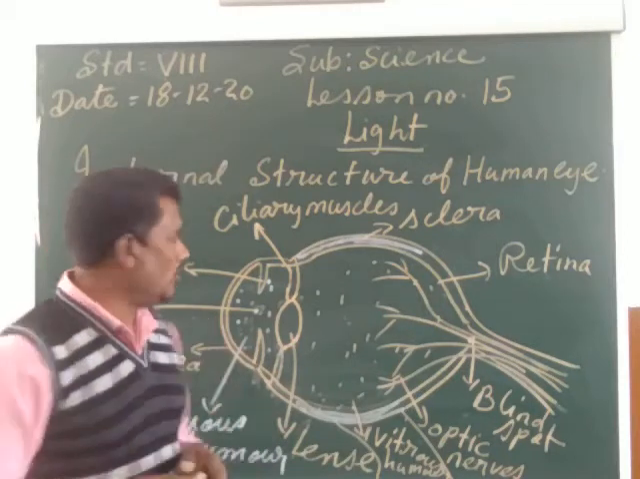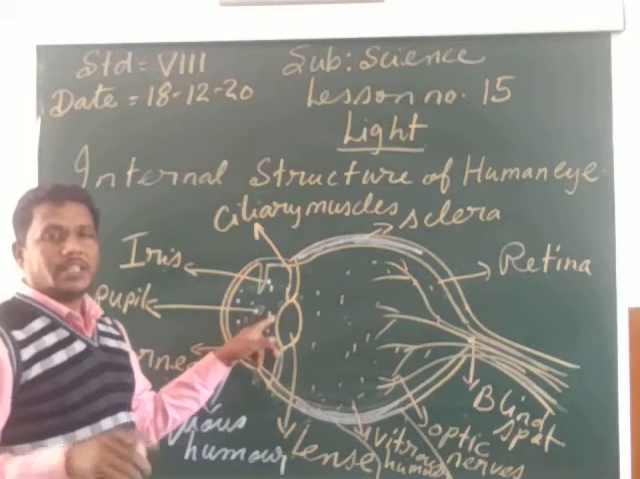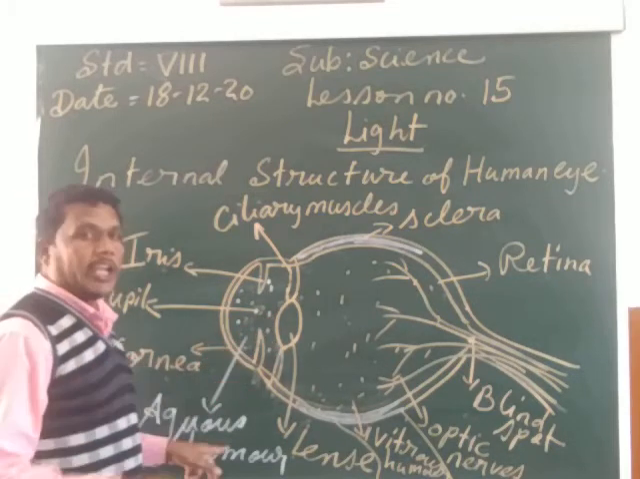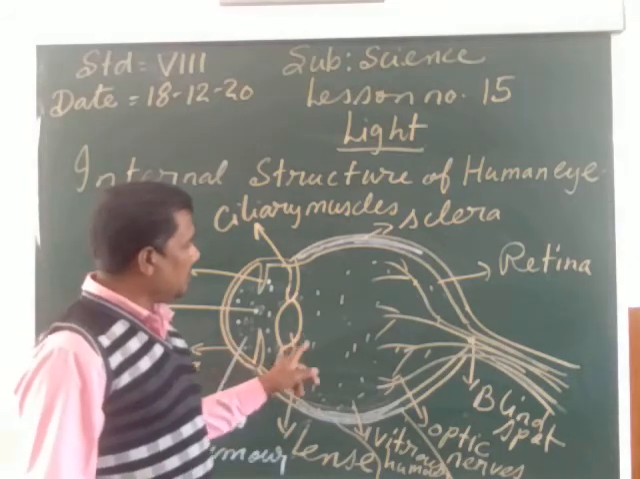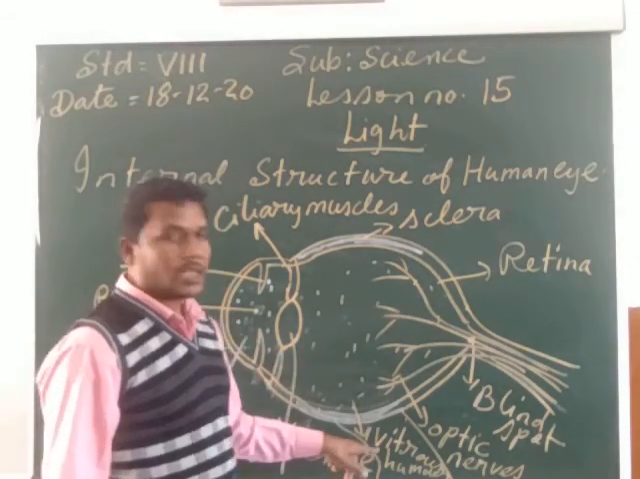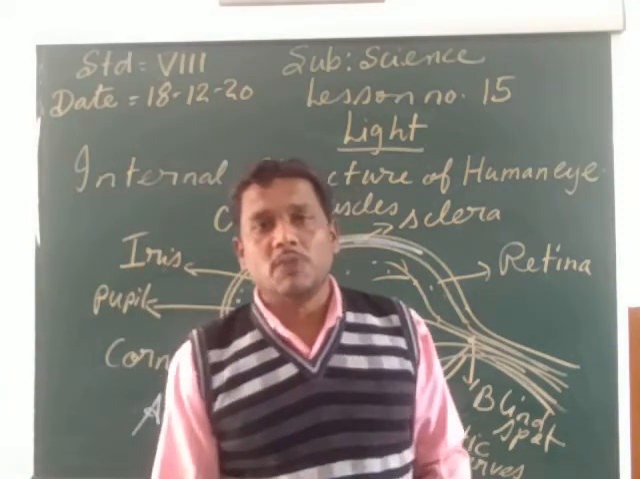Now what is the aqueous humor? The liquid which is filled up between the cornea and the lens, it is called the aqueous humor. And the liquid which is filled up after the lens, between the lens and the retina, that is called the vitreous humor. So my child, these are the different parts of the human eye.